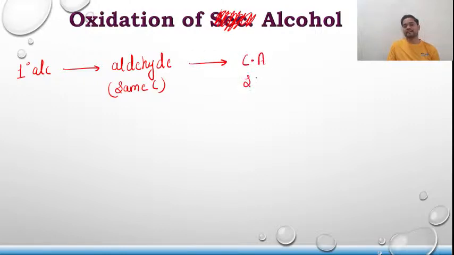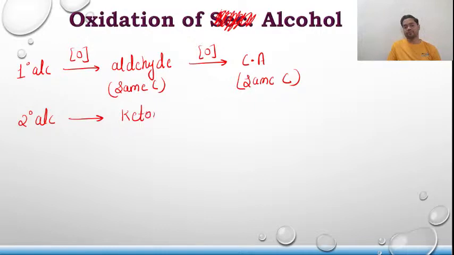Carboxylic acid with again the same carbon. Then a 2 degree alcohol, on oxidation with normal strong oxidizing agents, will give you a ketone with the same carbon. But here we need to do a vigorous oxidation, and then you'll get a carboxylic acid